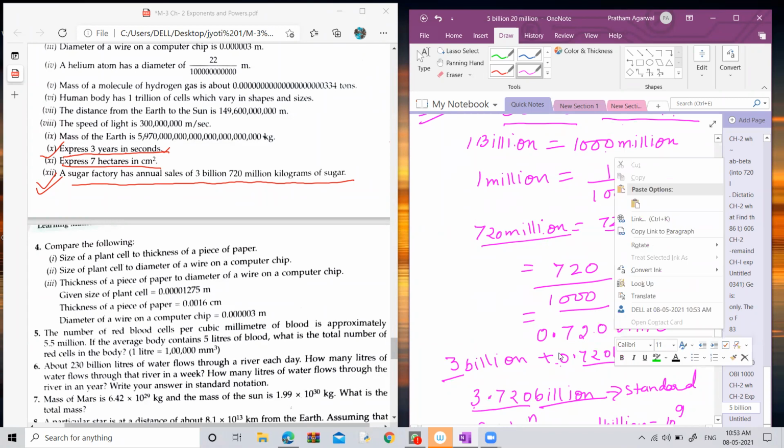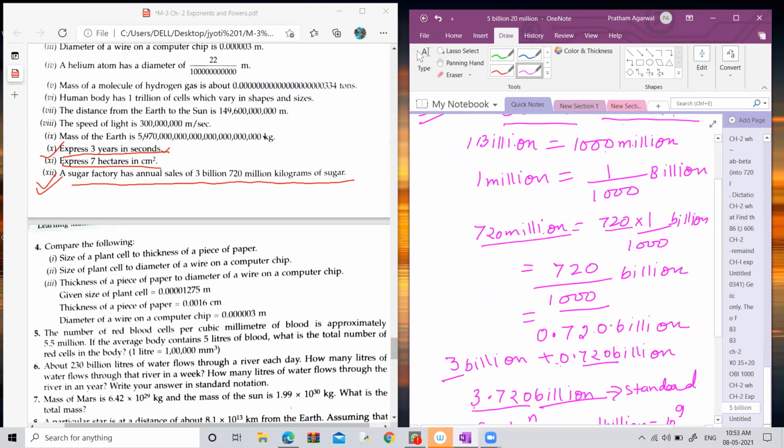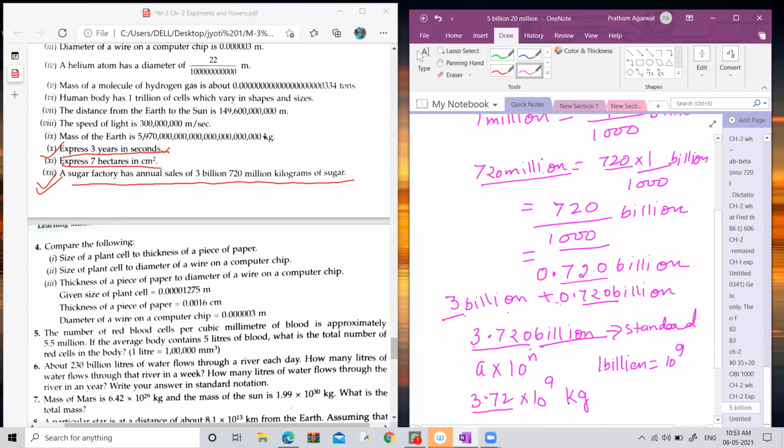After dividing, you will get 0.720. 3 billion is already there, and now you have to add this value of billion also. After adding 3 billion with 0.720 billion, it becomes 3.720 billion. So in this way, you can convert million into billion, but we have to write the answer in the standard form.